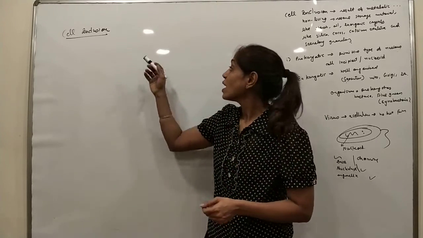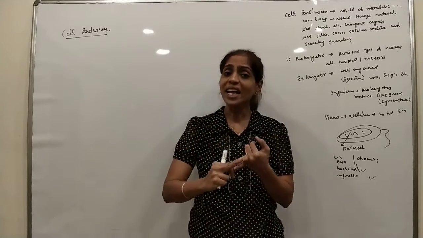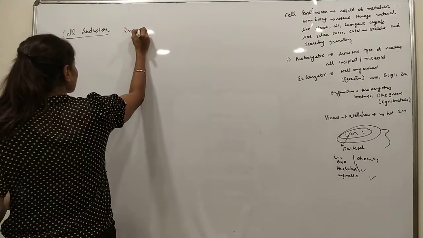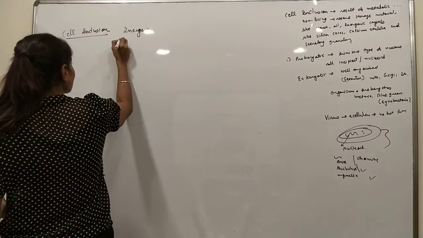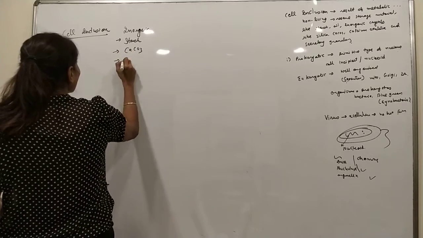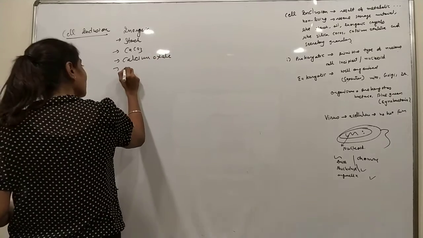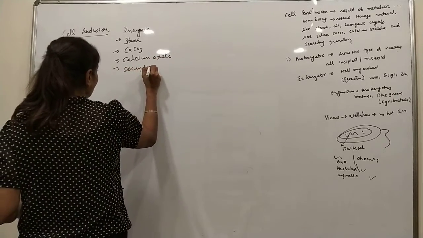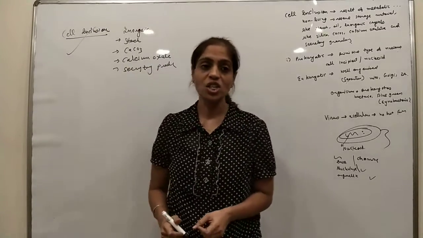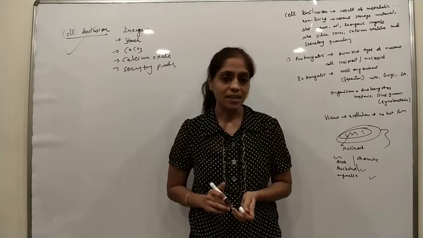Cell inclusion is actually dead material present inside the cell. As cell inclusion, storage material is present, both organic and inorganic substances. As the inorganic substances, starch is present, calcium carbonate is present, calcium oxalate is present, and other secretory products are considered as cell inclusion. Cell inclusions are mostly dead material present inside the cell.